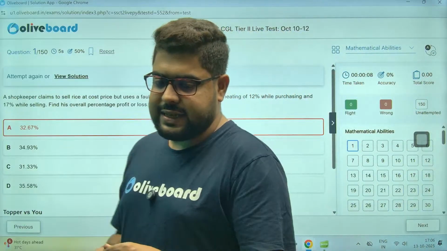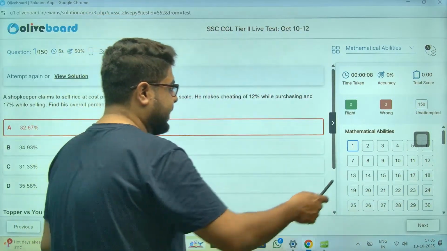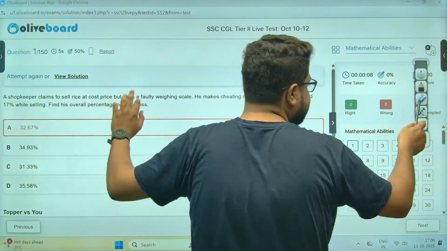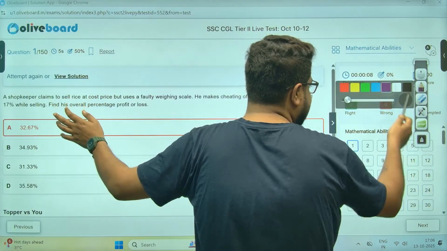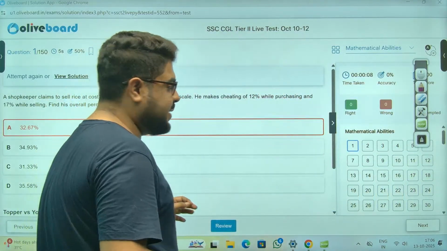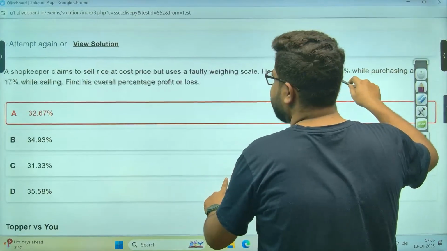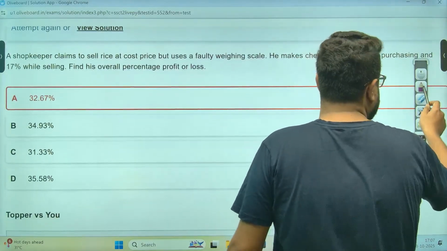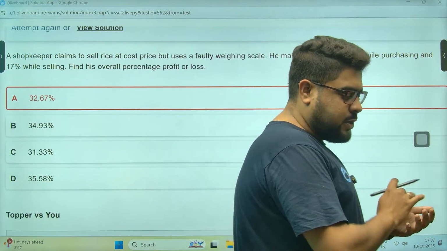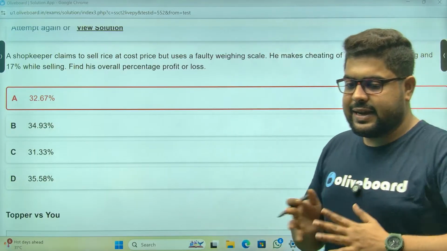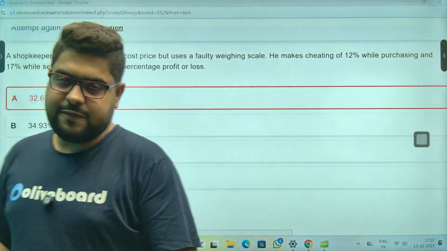So again, this is the second Tier 2 live mock analysis. Pardon this, it was by mistake. While opening this up, I mistakenly clicked on some random option. Sir, without any further delay, let's start with the mock analysis of this.